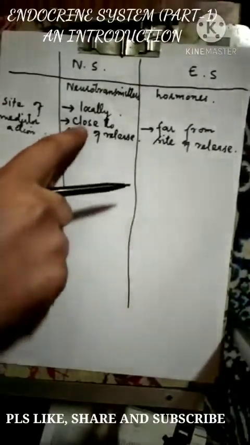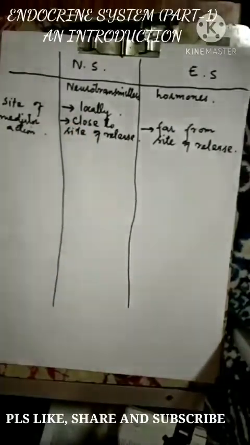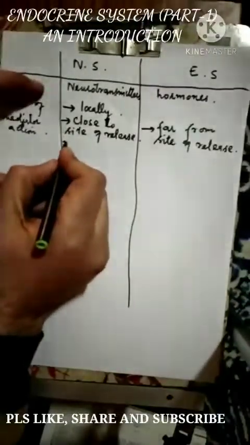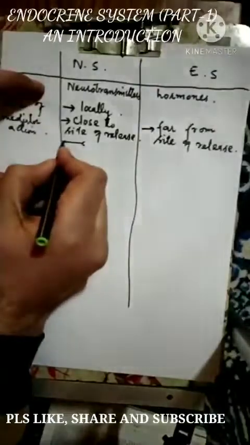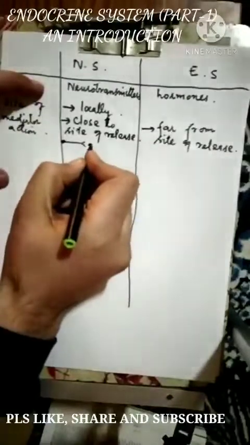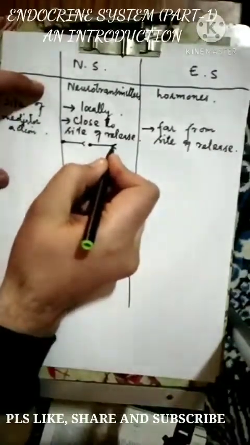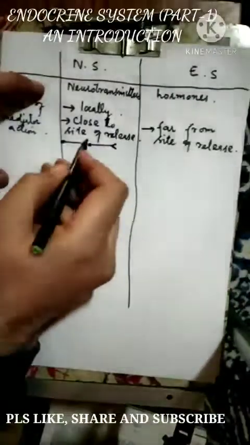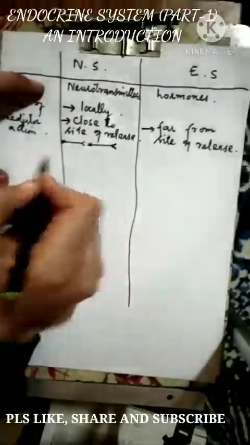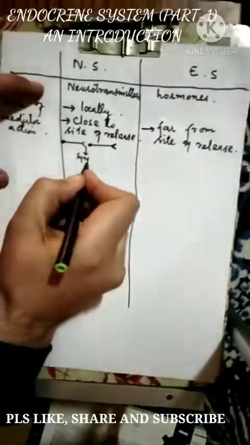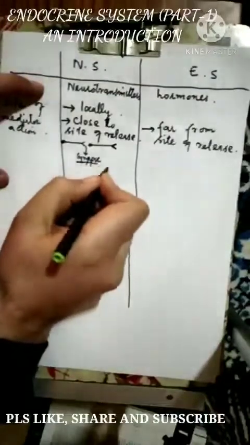But when we talk about this neurotransmitter, its site of action is close to the site of release. Suppose this is the preganglionic neuron, and here is the postganglionic neuron. Or we can say there is one neuron and a second neuron, and in between there is a synapse.